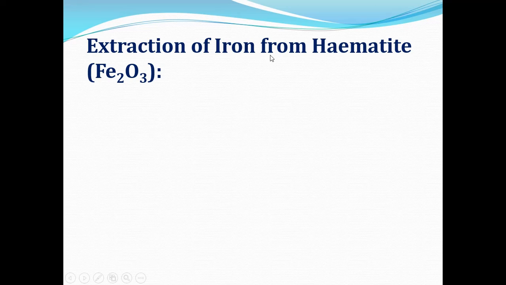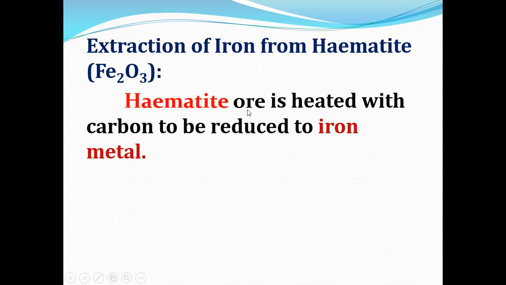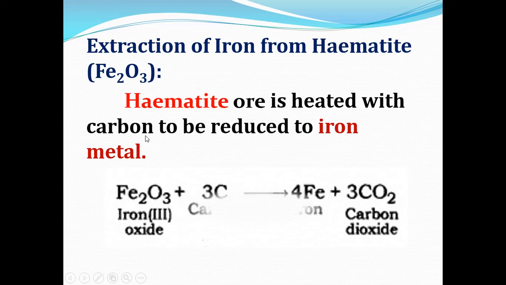Now, extraction of iron from haematite. Haematite is the ore of iron, which is reduced to iron metal by heating it with a reducing agent such as carbon. We know carbon is the reducing agent. When iron oxide is heated with carbon, it gets converted into iron plus carbon dioxide.